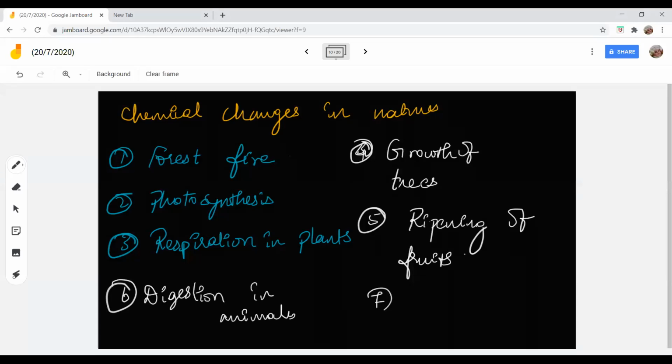Because we are taking iron, ma'am. Ma'am, souring of milk. Souring of milk, okay. And formation of salts. From where do you get milk? Souring of milk, when does it take place? Who told souring of milk? Ma'am, I'm Ritika. Yes, Ritika, souring of milk. How do you get milk? Ma'am, from the cows. Who is extracting?